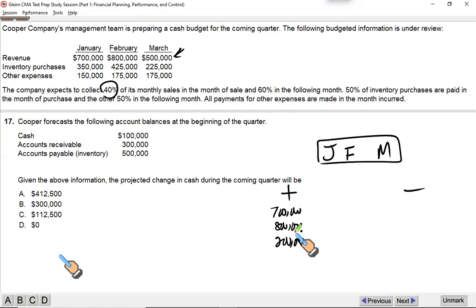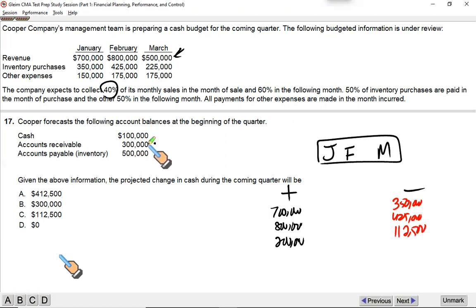Now listen, what you purchase in Jan, half is paid in Jan, half in Feb. What you purchase in Feb, half is paid in Feb, half in March, which means these two amounts are fully paid within the quarter. Write these fully, 350, 425. And what you purchase in March, half of it will be paid within March. So it's going to be half of 225, which is 112,500. Do not forget